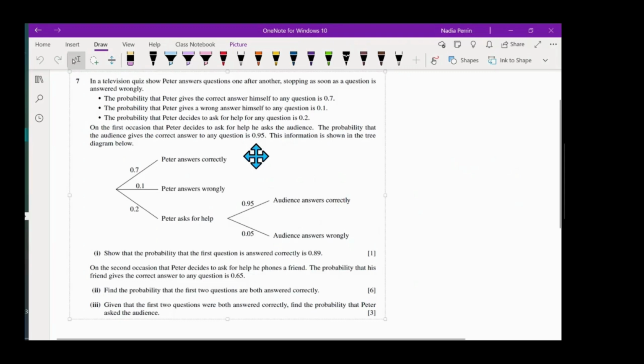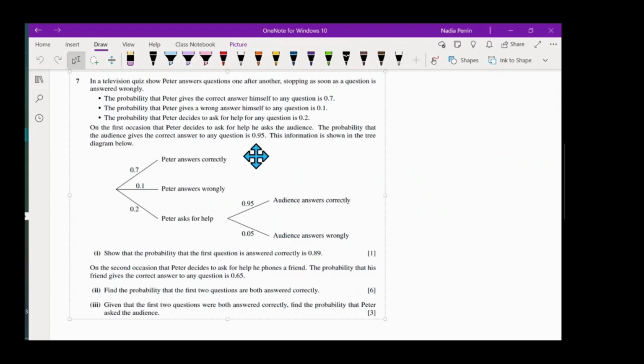Hi guys, today we are going to be going through a pretty tricky tree diagram probability question. Shout out to Natalie who asked for this video, so this is for you, Natalie. Hopefully when I go through it, it's going to make way more sense.